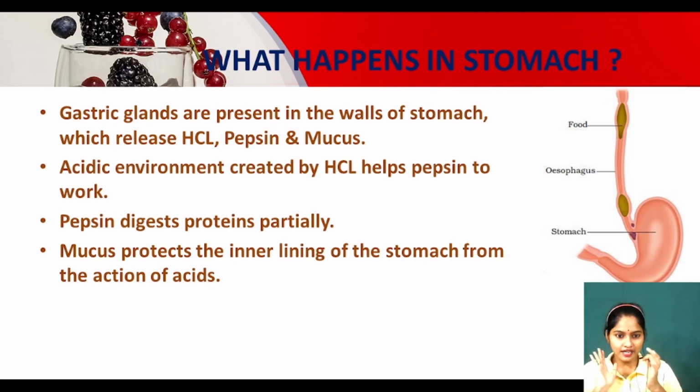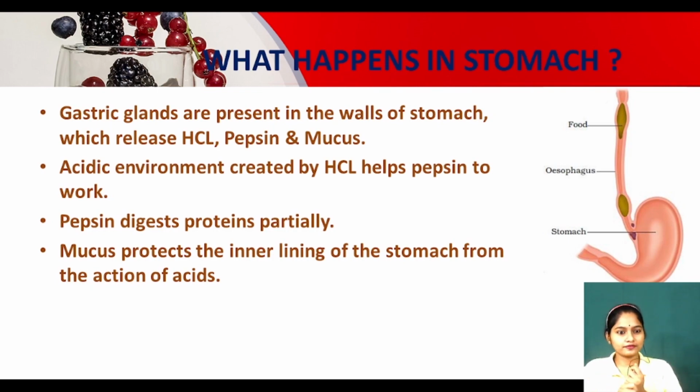Okay. Before discussing this point, let me ask you one interesting question. Can you tell me, children, as I told you, the stomach is made up of muscles, okay? But see, when we are eating meat, it is getting digested. Yes or no? It is getting digested. But the stomach itself is made up of muscles. It means it is also like meat. But why is it not getting digested? Can you tell? Have you ever thought of it?